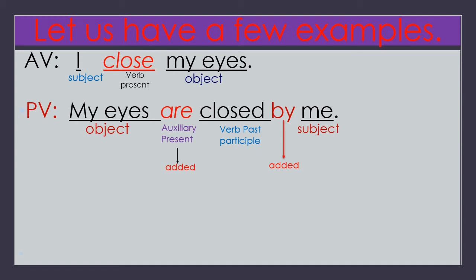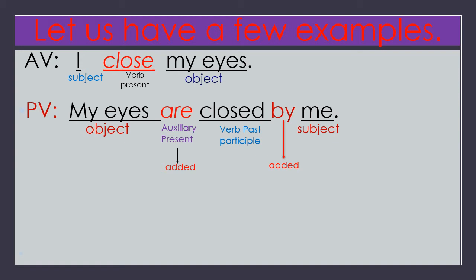See, in the given sentence, the verb is in present tense, close. Close is present tense, closed is past tense. So the verb is in present tense. That's why we have added the auxiliary are in present tense. Are is present, were in past. I already explained in the previous.